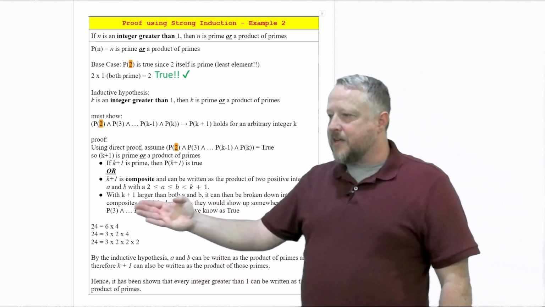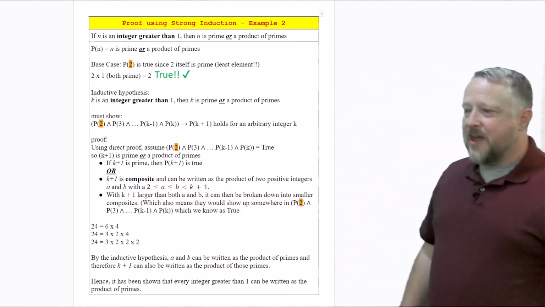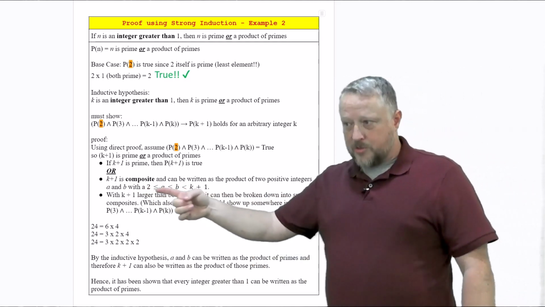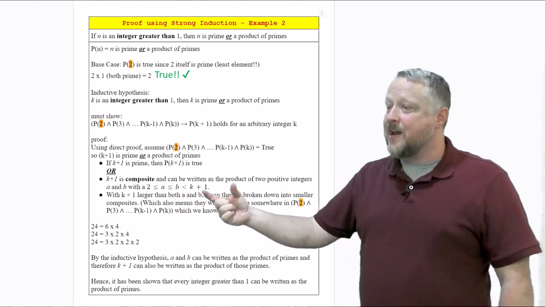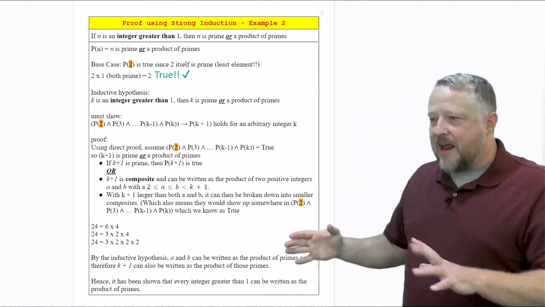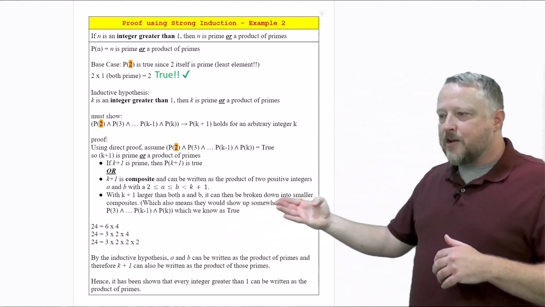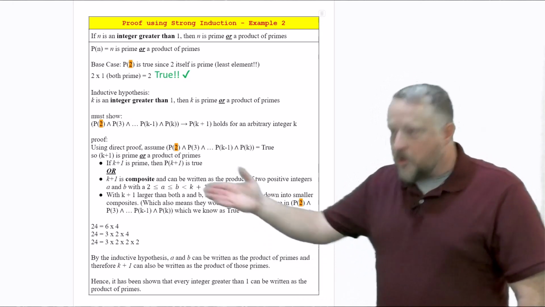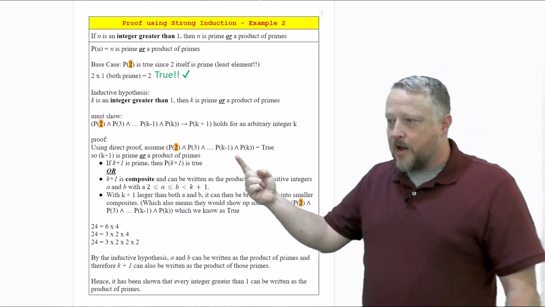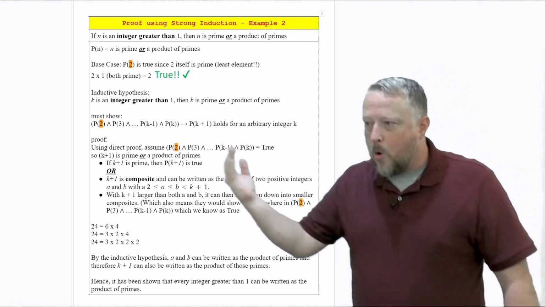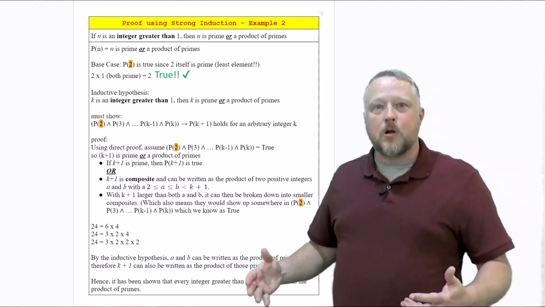So if k plus 1 is a composite, it can be written as a product of 2 positive integers a and b, where 2 is less than or equal to a, is less than or equal to b, is less than k plus 1. So with k plus 1 being larger than everybody else, it can be broken down into smaller composites, which was all of these items that you and I just tried before that. Those are going to be smaller than k plus 1, and we've assumed that part is going to be true.